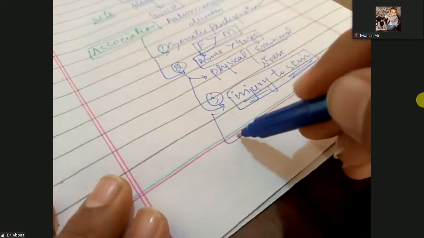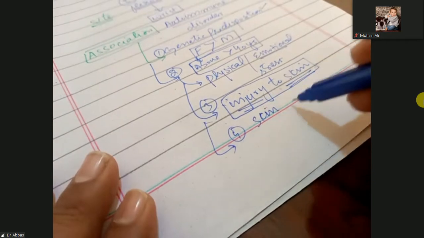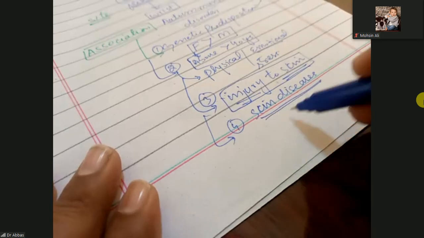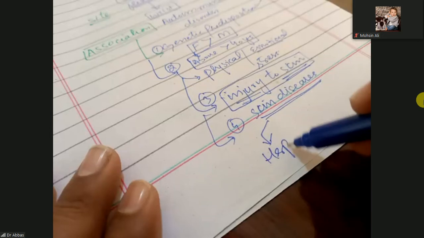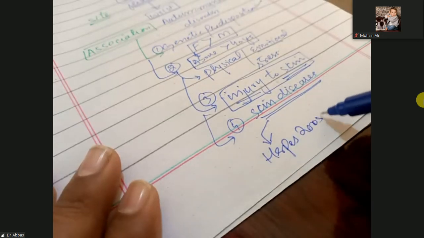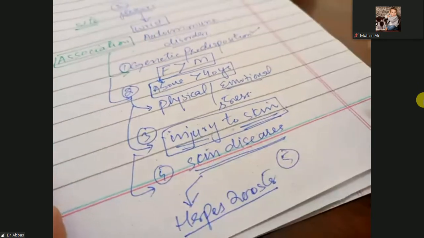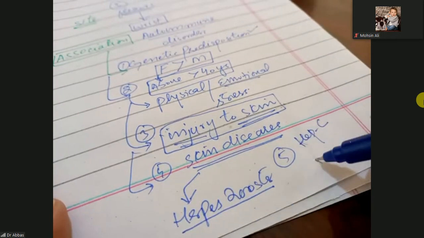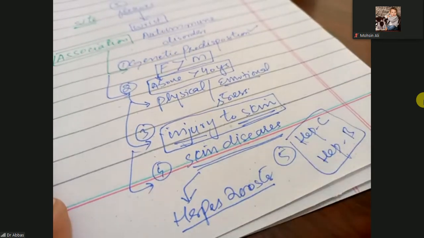The fourth one is the localized skin diseases. Some skin diseases, especially localized skin diseases like herpes zoster, can aggravate it, and other systemic disorders, especially hepatic disorders, hepatitis C and hepatitis B, can also cause the lichen planus. So these are the contributing factors.